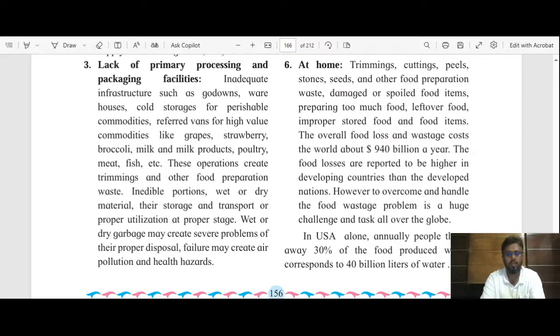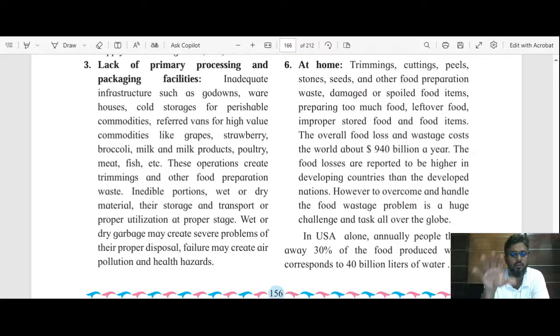Now you can see we have different kinds of high value products like grapes, strawberry, broccoli, milk and milk products, poultry, meat, fishes. Okay, one, we don't have cold storages. Second, we don't have refrigerated vans. Refrigerated vans means what? Vans which have AC in them, which can transport all these materials at low temperatures.